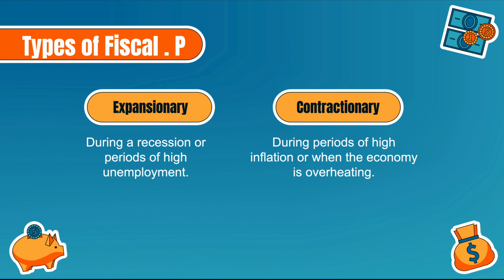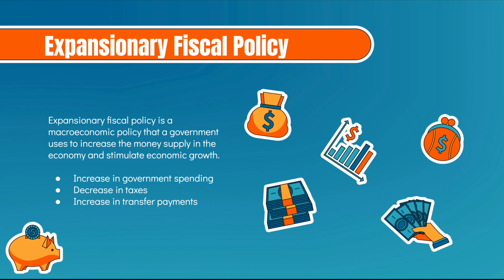Literally, expansionary fiscal policy is a policy to inflate a stagnated economy. On the other hand, contractionary fiscal policy is a policy to slow economic growth. Expansionary fiscal policy refers to a government strategy to boost economic activity by increasing public spending, cutting taxes, or a combination of both. It is primarily used during periods of economic slowdown, recession, or when there is insufficient demand in the economy, leading to high unemployment and sluggish growth.